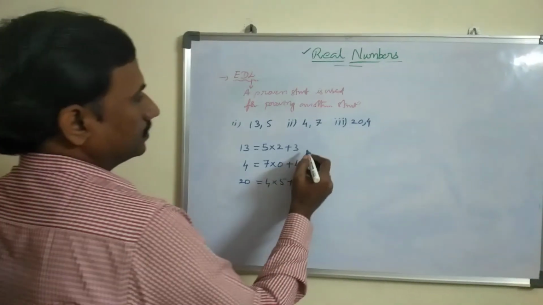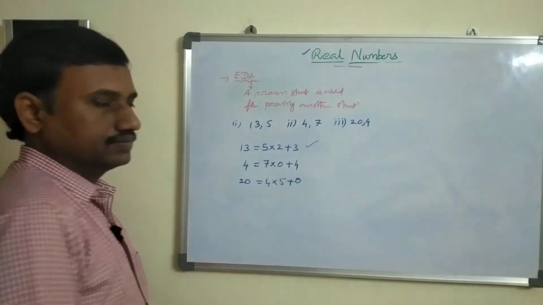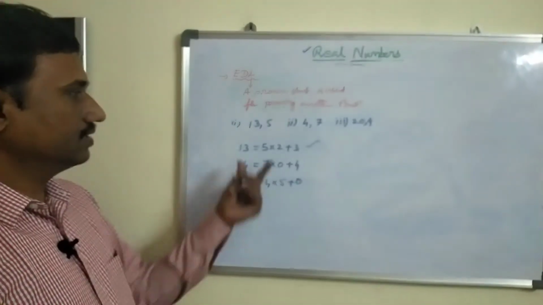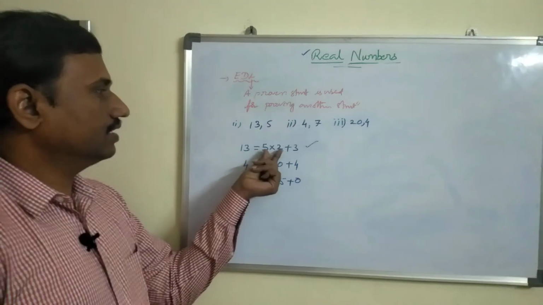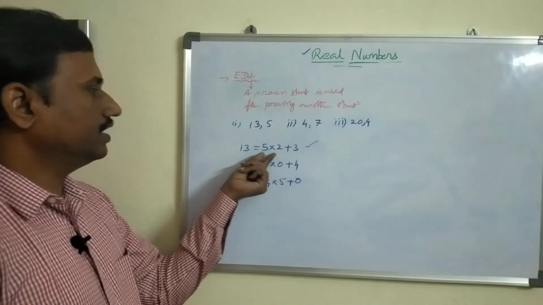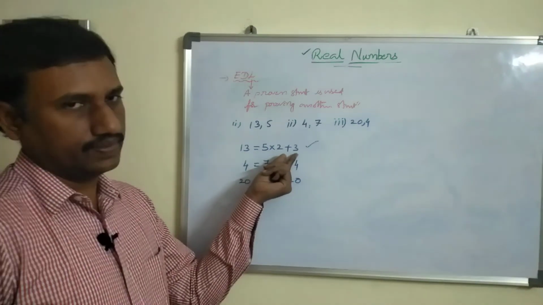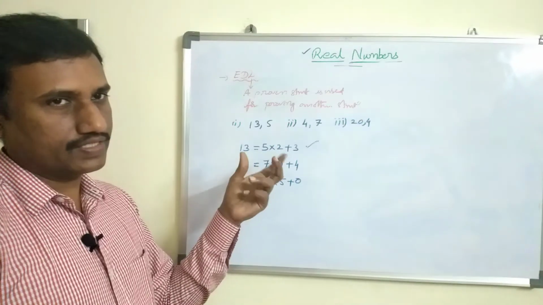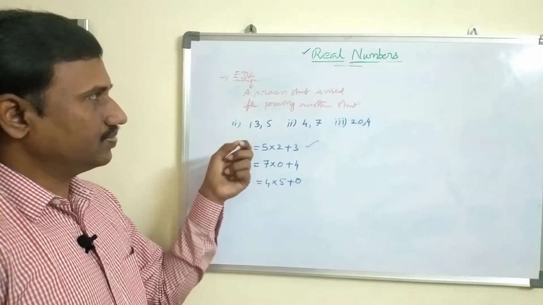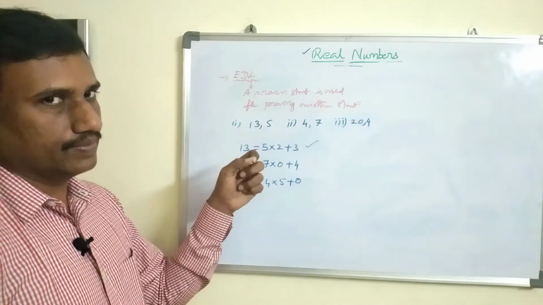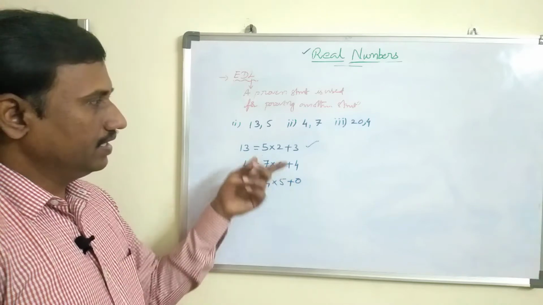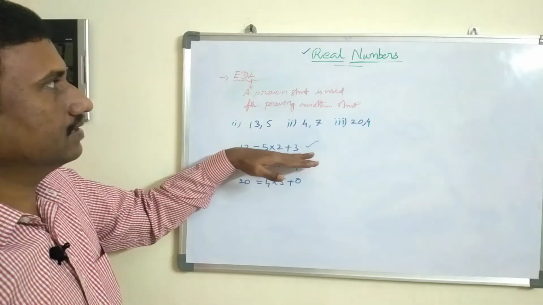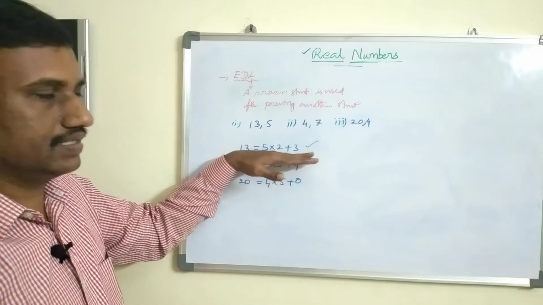Then this we call a lemma. That means here 13 divided by 5: 5 2s are 10 plus 3. It is the only unique way. There is no other possibility. Okay, just try to understand. It looks like an algorithm. There is a small difference between lemma and algorithm. Algorithm means what? Continuous steps, a series of steps. Here if you take only one like this, that we call a lemma. That is the main difference.